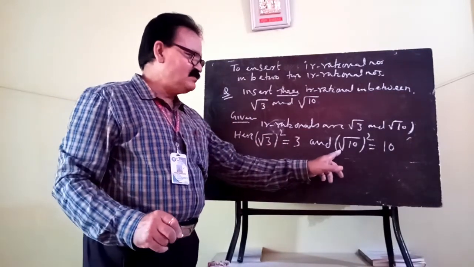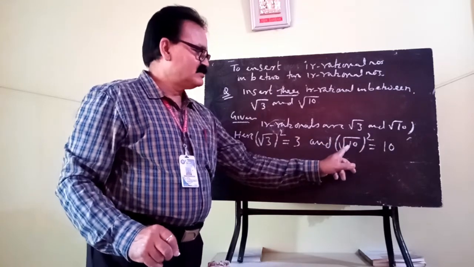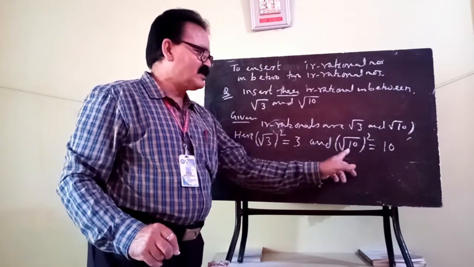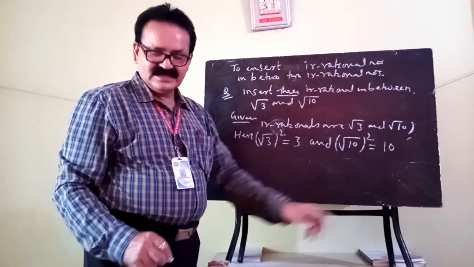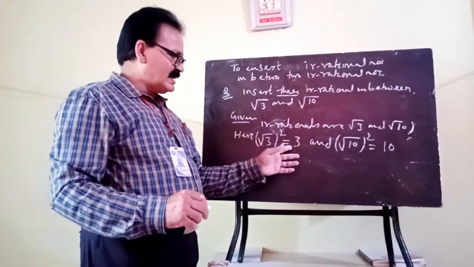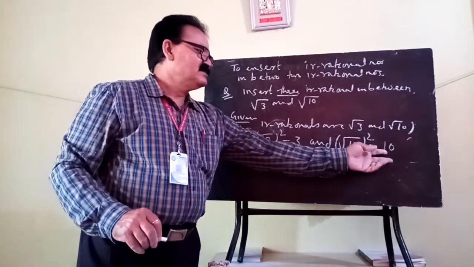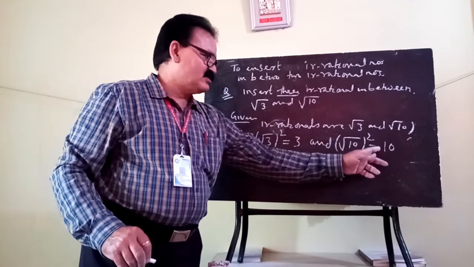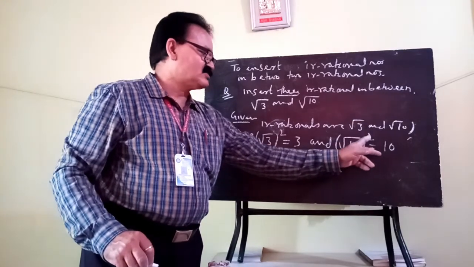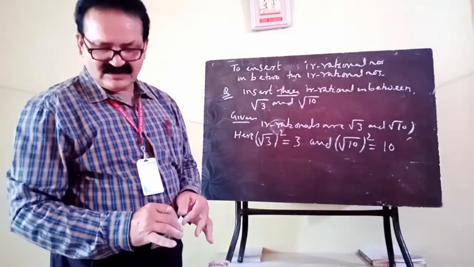And similarly, square root of 10 whole square will give you 10. So you have got these two data, that while squaring the irrationals, you get 3 and 10. Okay, now you have got it.